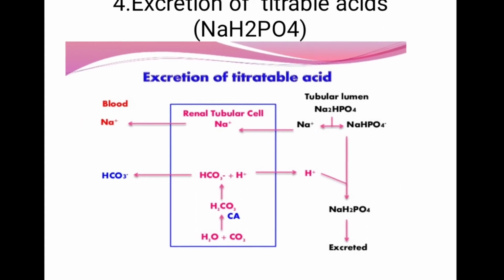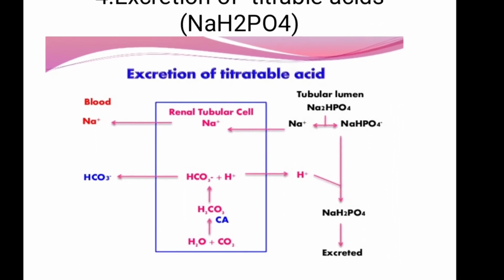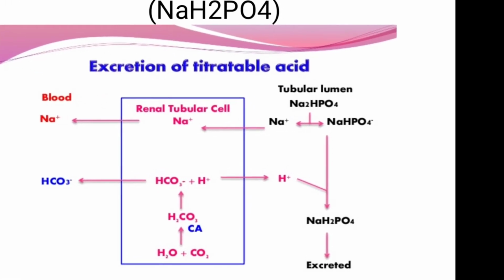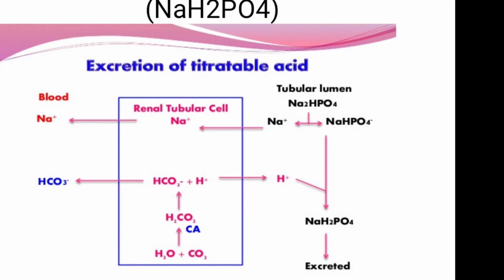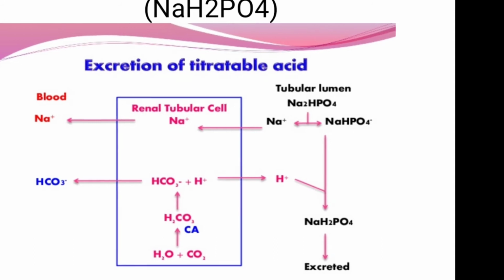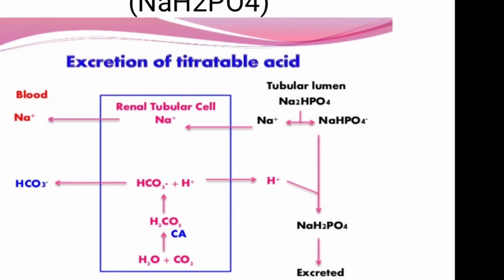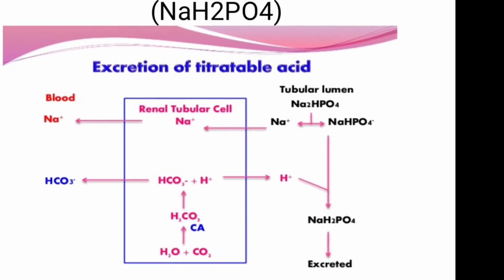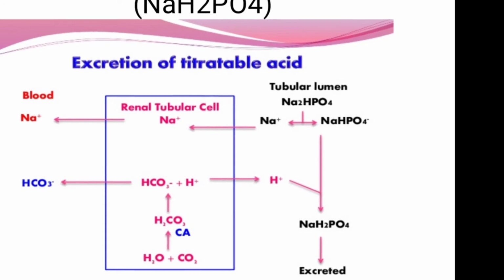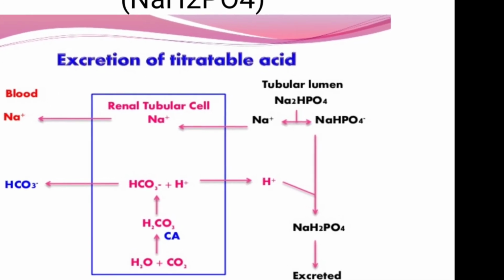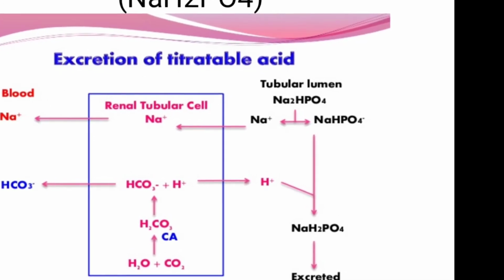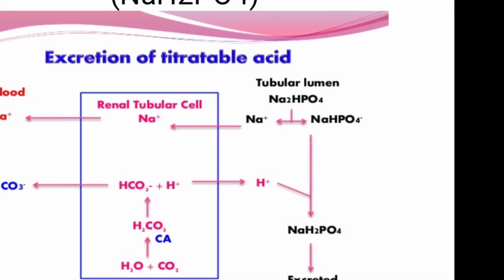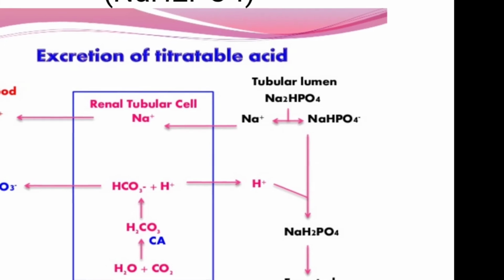Okay, so H plus ion is released into the tubular lumen and combines with Na2HPO4 to form NaH2PO4. This NaH2PO4 is the titrable acid which is excreted. This process enables elimination of acid from the body.